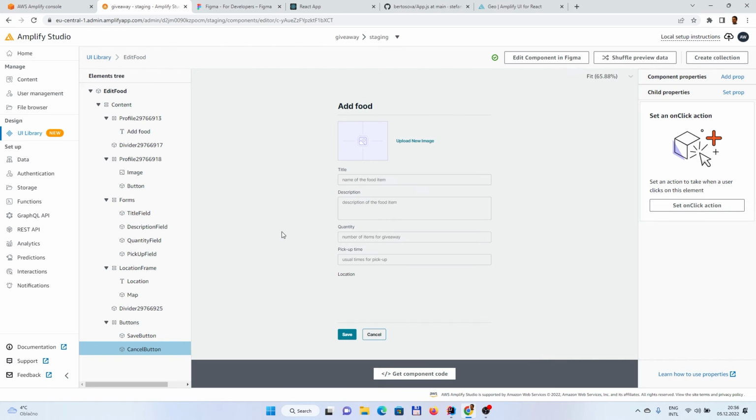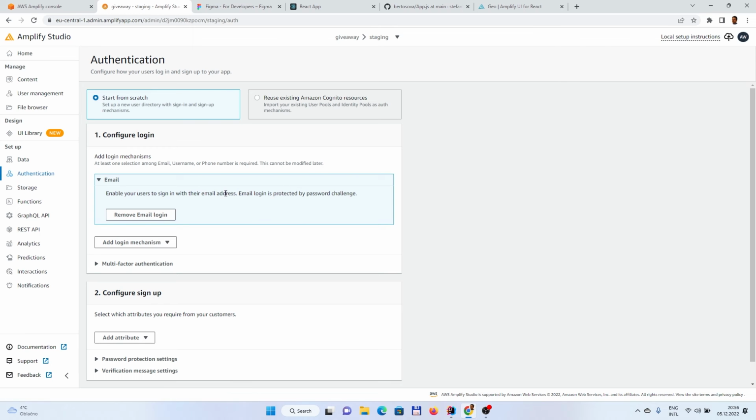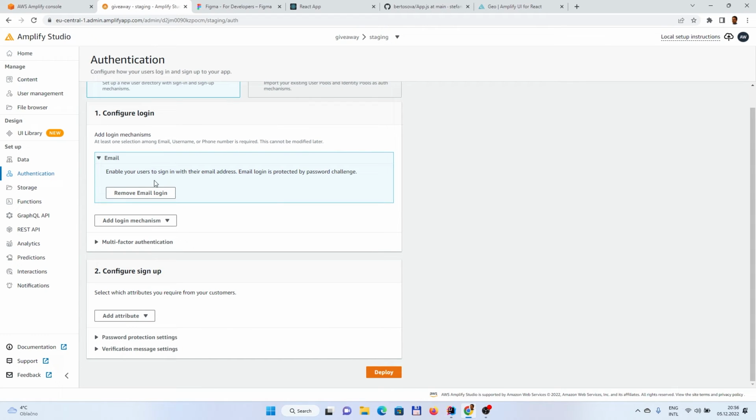Cool. And before we continue with edit food, we should enable some more features like storage and security or authentication. So let's start with the authentication. There are multiple options like start from scratch or use Cognito's resources. We don't have Cognito, so let's start from scratch. And basically, by default you have the email. You can add another mechanism, but let's stick with the email.